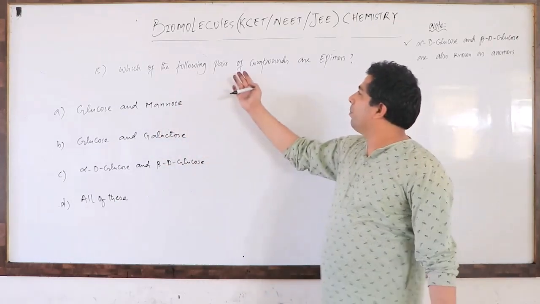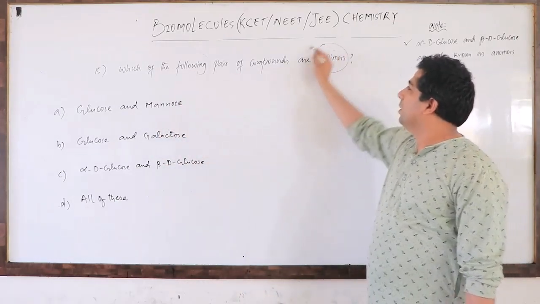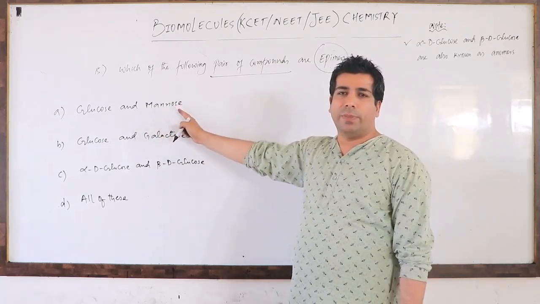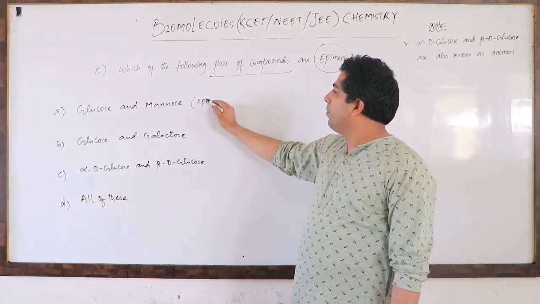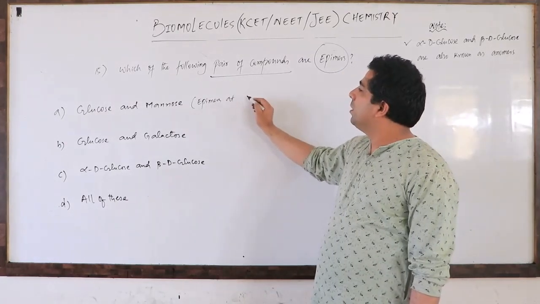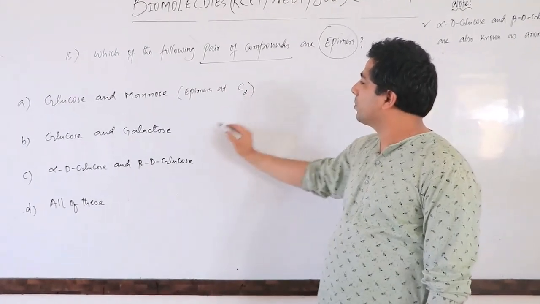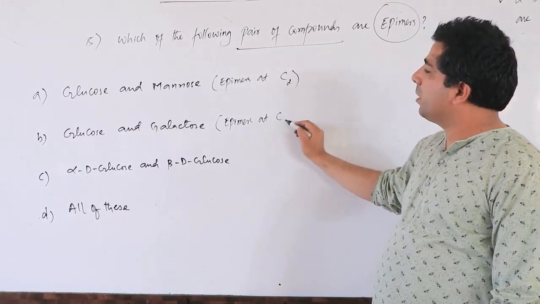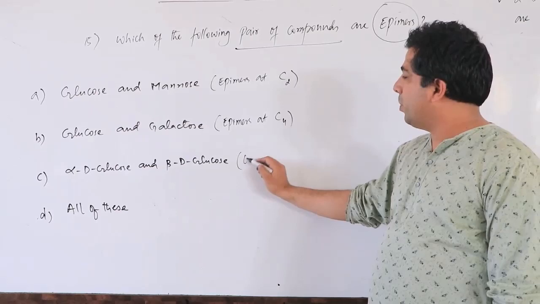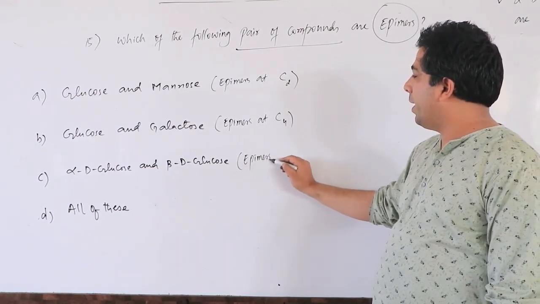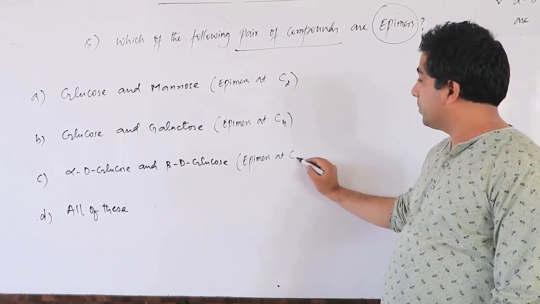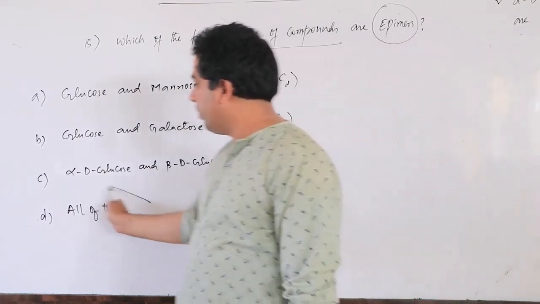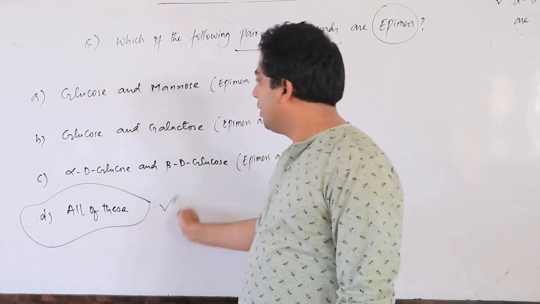Which of the following pairs of compounds are epimers? You can easily answer this. You know that glucose and mannose are epimers at carbon number 2. These are epimers at carbon number 4, and these two are epimers at carbon number 1. And now when they are all epimers, the answer is all of these.